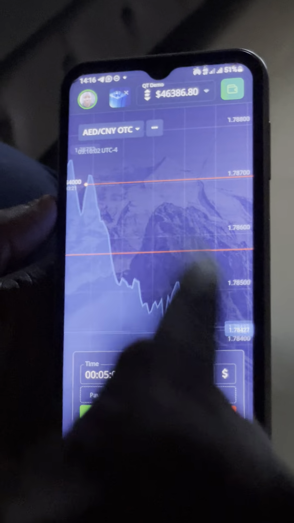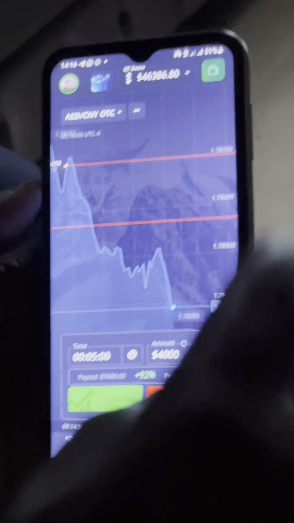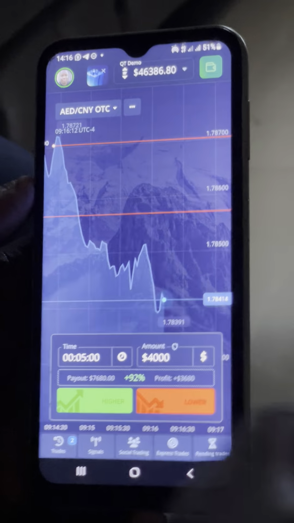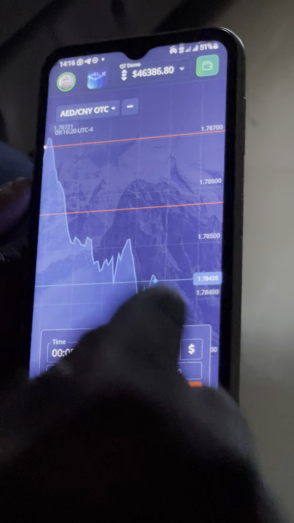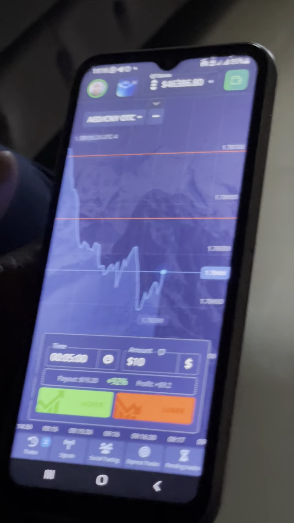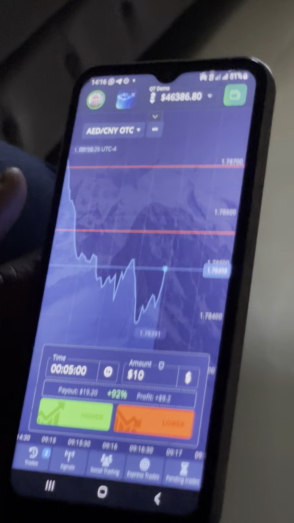You firstly start with $5 at entry, which is 12:55 p.m. You start with $5. So on the amount, you put $5. For those that are using $75 capital, that is what I'm explaining. Let's say after 12:55 to 1 p.m. you lost the trade, you lost the $5. You are now going to enter the first martingale by 1 p.m. with just $10. You just put $10, which is 5 times 2, the money you used to enter before.